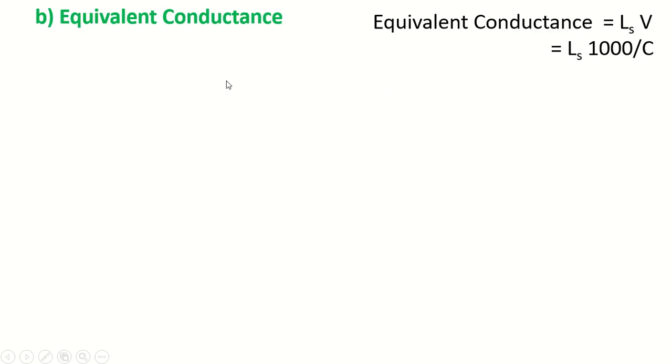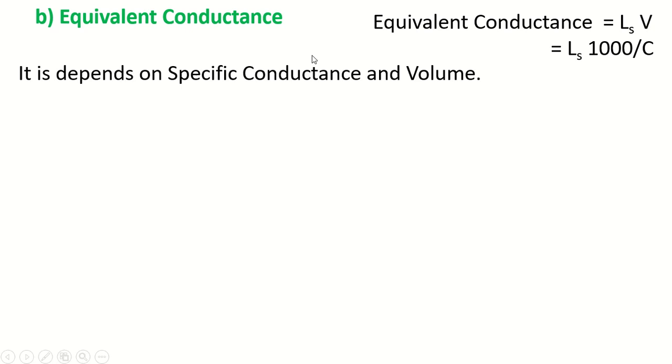We know that equivalent conductance means the conductance of one gram equivalent of electrolyte dissolved in one liter of the solution. Therefore, the formula for equivalent conductance is equal to specific conductance into volume. But specific conductance is inversely proportional to volume.